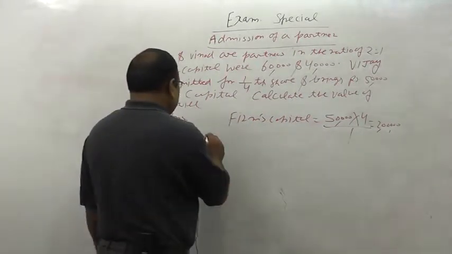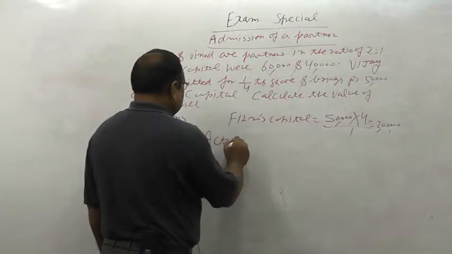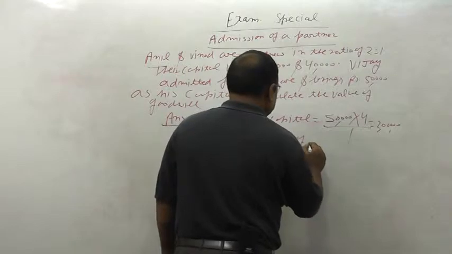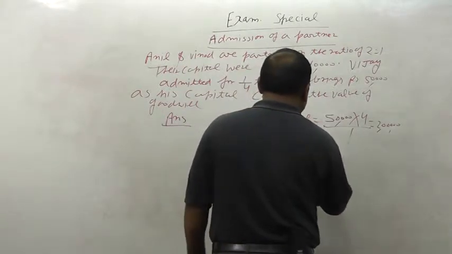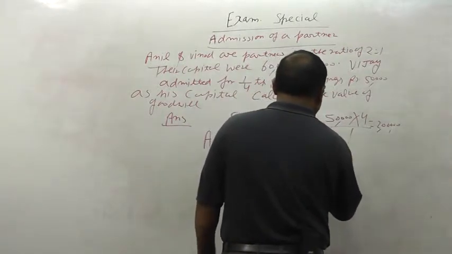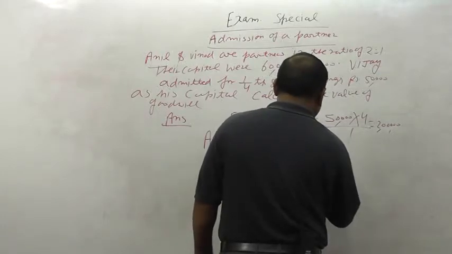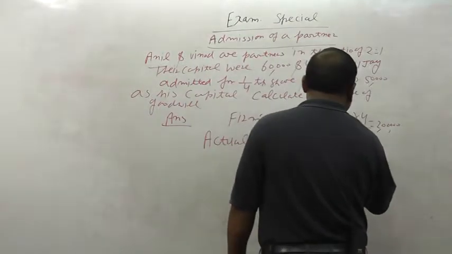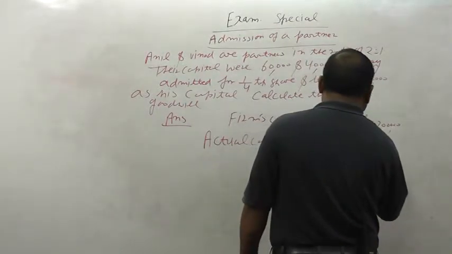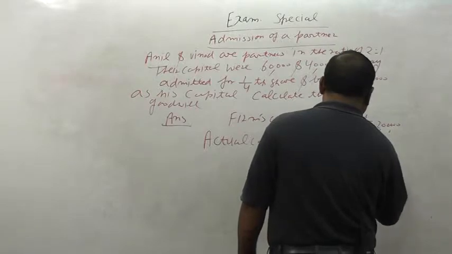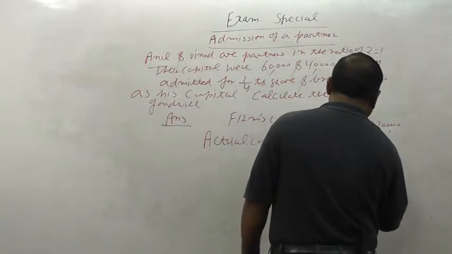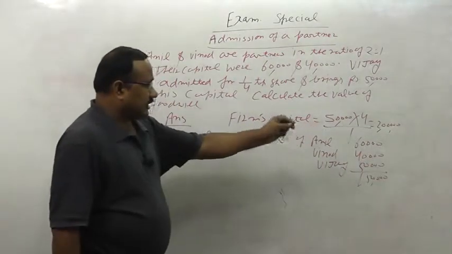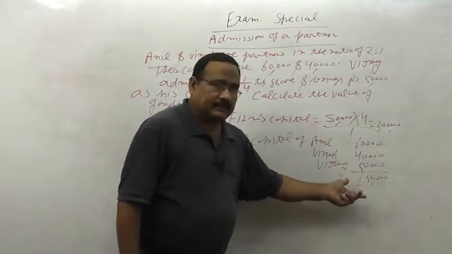Actual capital of the partners, Anil, Vinod, Vijay. Actual capital is 60,000, 40,000 and 50,000. It is 1,50,000. And the total capital of the firm, which we calculated, is 2 lakh, but the actual capital is 1,50,000.